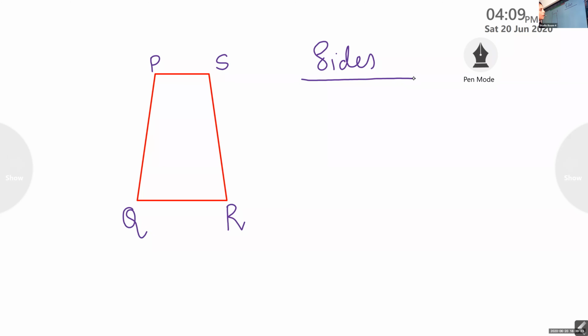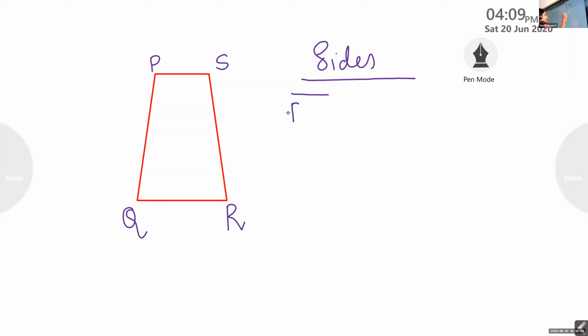Yes, ma'am. Okay, wait. I'll ask somebody. Okay. Malavika Bini. Others don't need to tell. Okay, Malavika Bini. Yes. What are the sides? PQ. Very good. You have to tell line segment PQ like that. Okay. Yes. Tell. Line segment PQ.